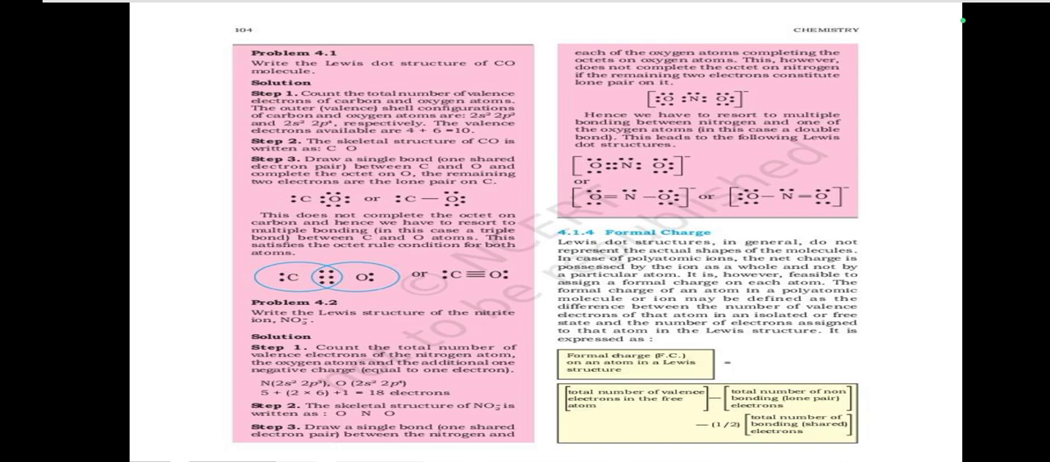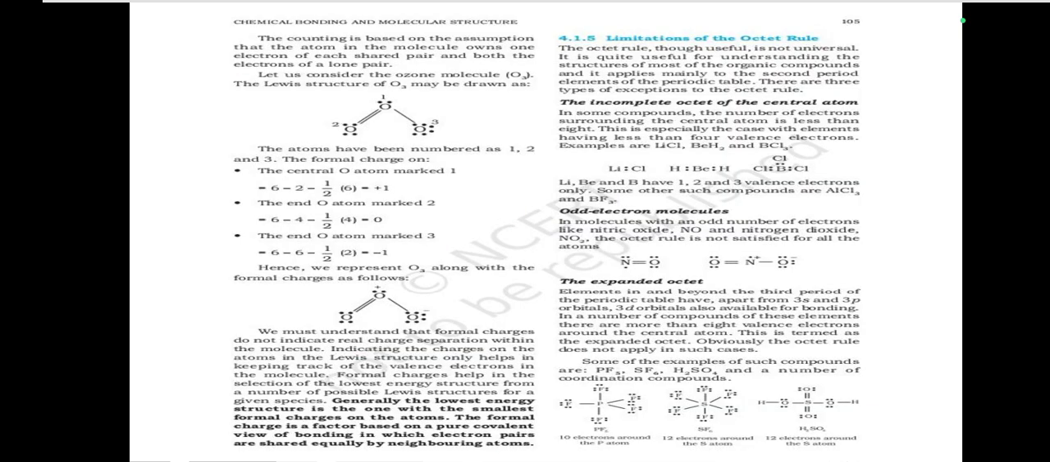It is expressed as: formal charge on an atom equals the total number of valence electrons in the free atom, minus the total number of non-bonding lone pair electrons, minus half the total number of bonding shared electrons. The counting is based on the assumption that the atom in the molecule owns one electron of each shared pair and both the electrons of a lone pair.